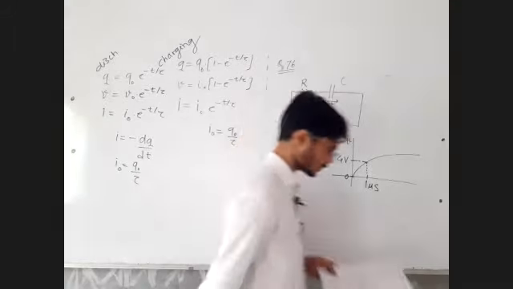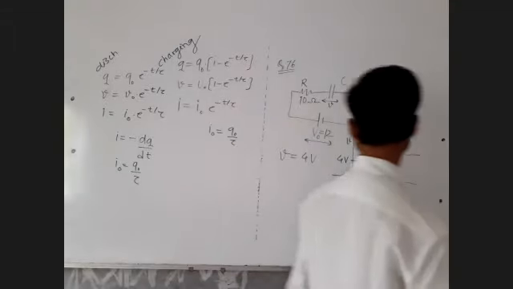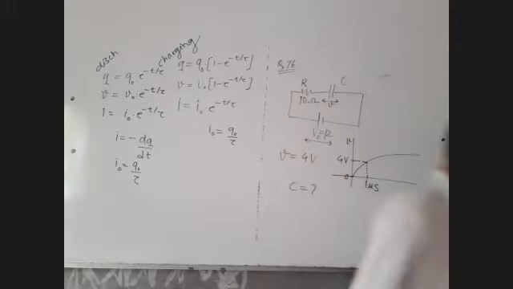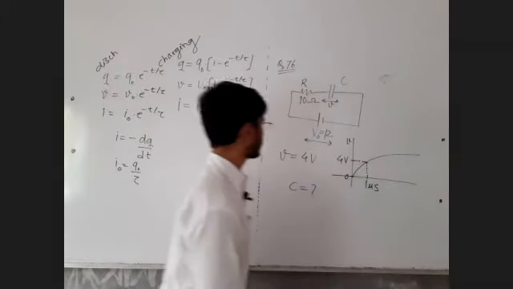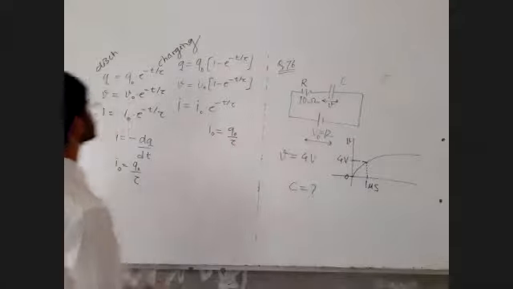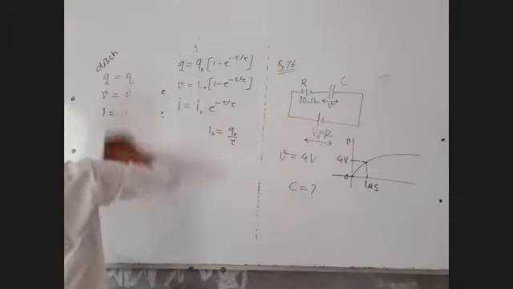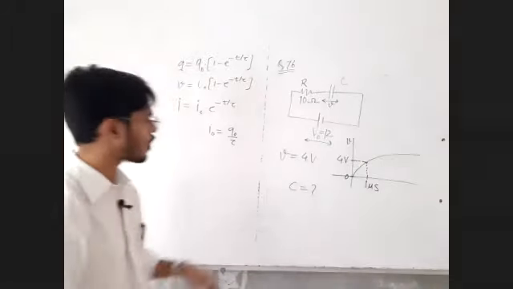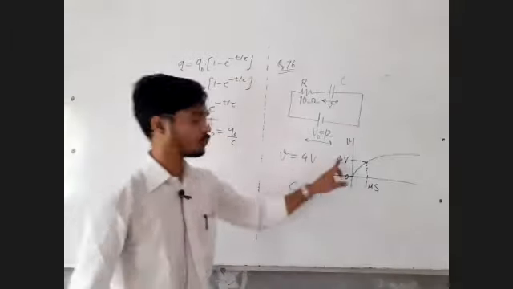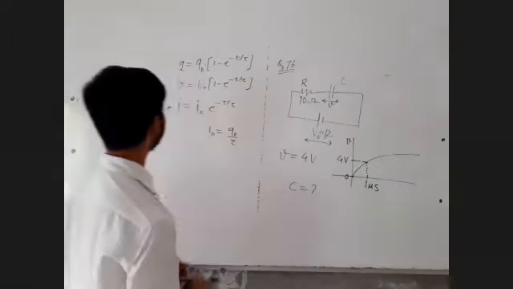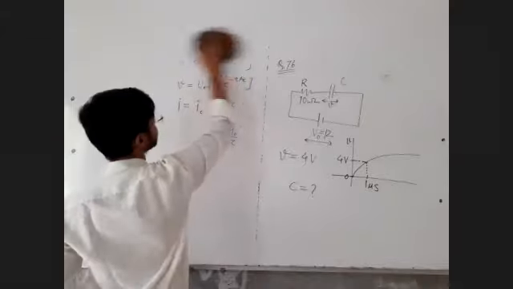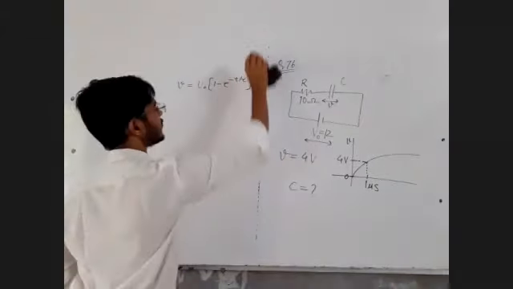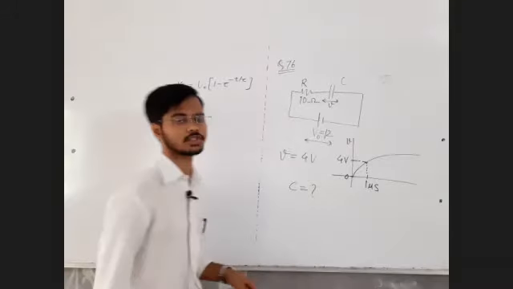Next, find the capacitance of the capacitor. C is equal to question mark. Tell me which equation we shall use. This is a charging circuit, so forget about these equations, because these are discharging equations. We want the value of capacity and we have data of voltage. Forget about the charge equation, forget about the current equation. Go to the voltage equation.